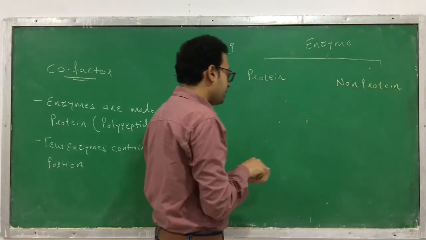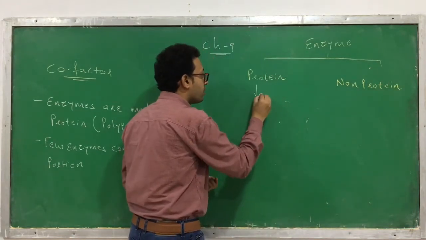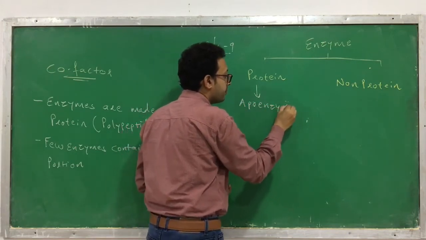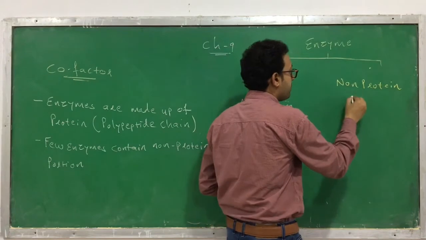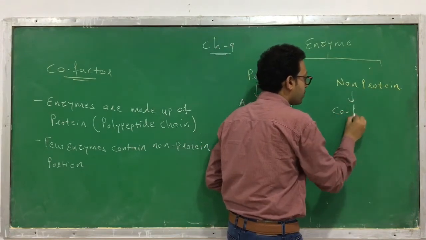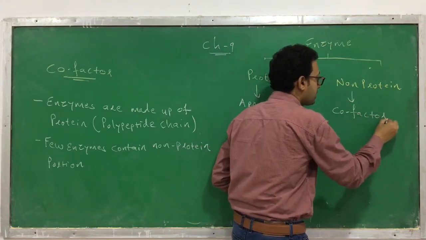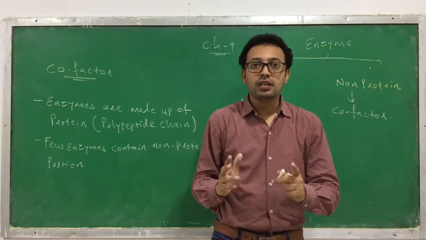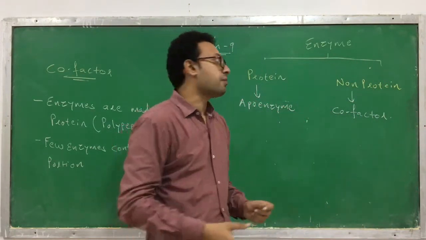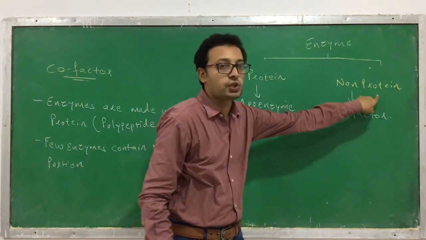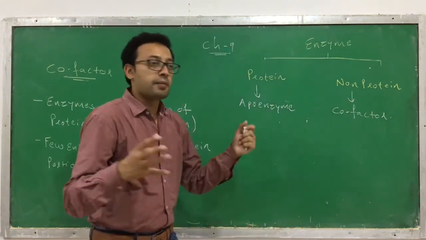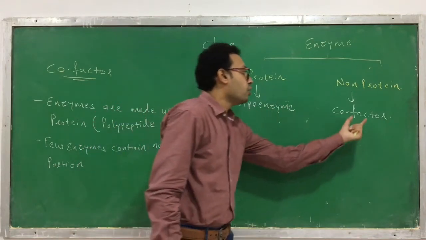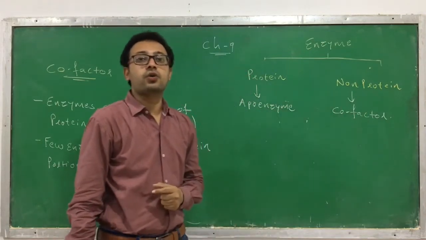The protein part is called the apoenzyme, and the non-protein part you can find in the structure of an enzyme is called the cofactor. Clear? So a few enzymes contain a protein part as well as a non-protein part. The protein part of an enzyme is called the apoenzyme, and the non-protein part constitutes the cofactor.